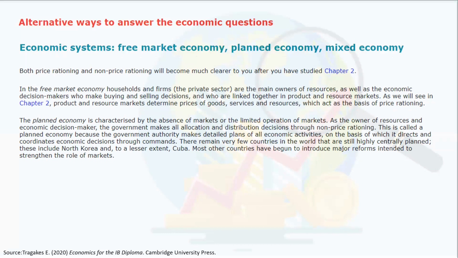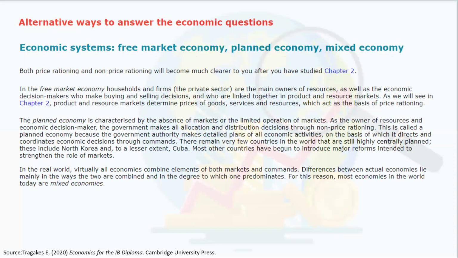So in these planned economies, we can say that there are very few countries in the world that are highly centrally planned, not at 100%, but as I mentioned before, North Korea and Cuba to a lesser extent. Most other countries have begun to introduce major reforms intended to strengthen the roles of markets. So as I said at the beginning, there is a tendency to move on to that trend, the markets.